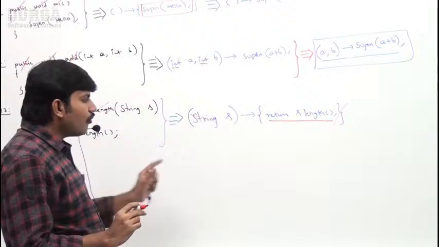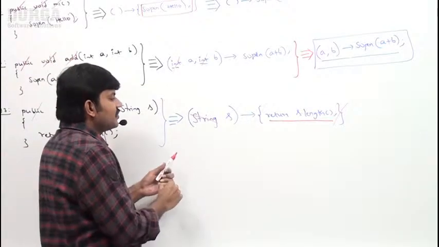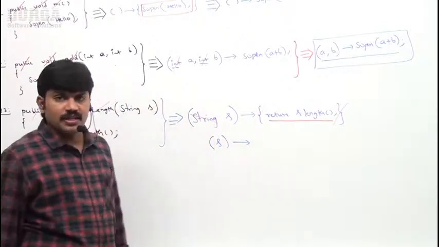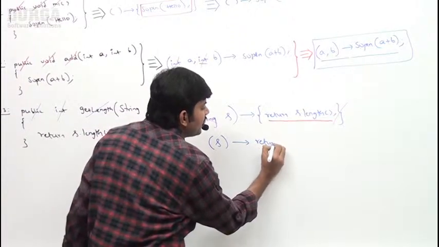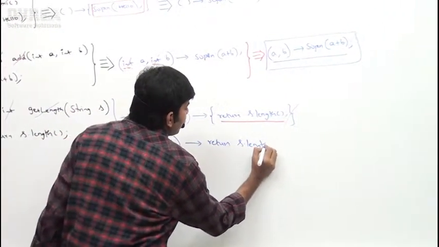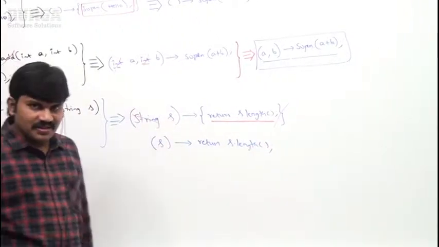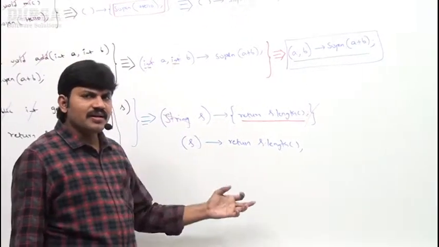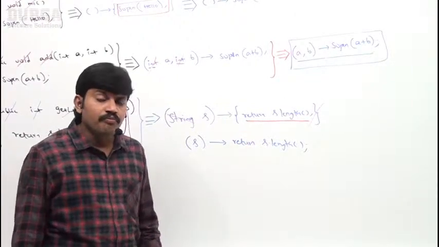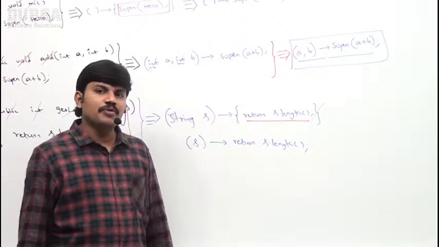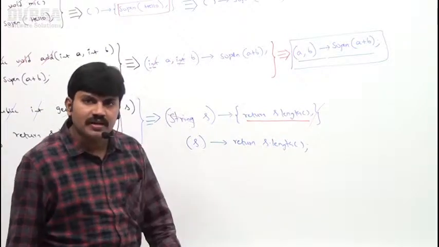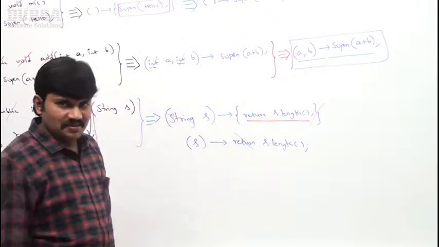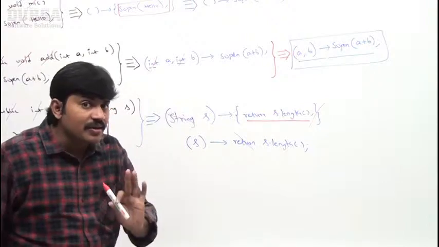Now, can you please tell how your lambda expression looks like? Sir, very simple. s gives return s.length. Sir, for further simplification, take a bit special care. Anyway, this method returns something based on the situation. The compiler can guess. If I'm just writing something, it's going to be returned. We are not required to write the return keyword explicitly, sir. Are you getting? We are not required to write the return keyword explicitly.